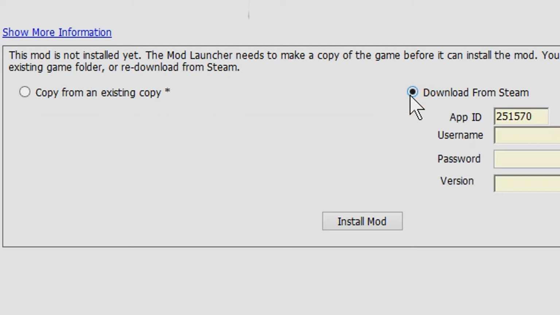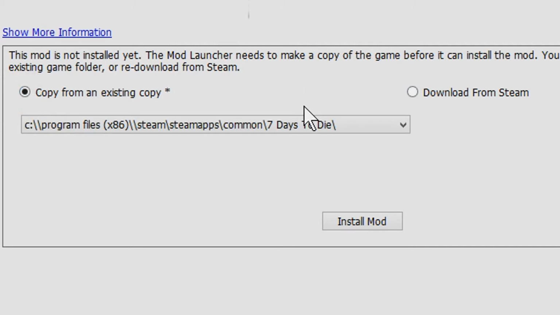By default, it's usually going to say download from Steam. So you can see there's copy from an existing copy or download from Steam. What you're going to want to do is go to copy from an existing copy, and then if this isn't in the correct location for your game, you're going to need to go into this file location here and change it. However, if you've not installed this anywhere special, then you should just be able to leave this as default. The next thing you need to do is just go install mod.